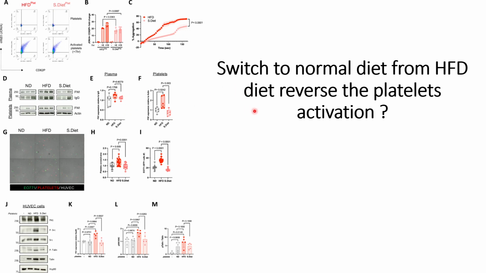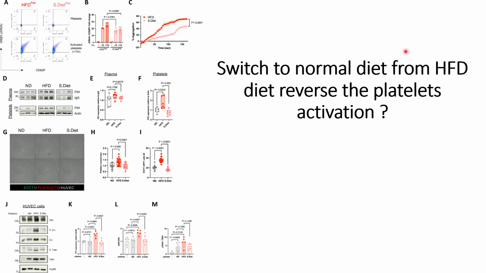In this video, we will discuss the effect of high-fat diet, that is, the activation of platelets and increased platelet-endothelial tumor interactions, and high fibronectin formation on the endothelial cells, and whether these will be reversed when the mice are switched from HFD diet to normal diet. So that is the question they have answered in this figure.